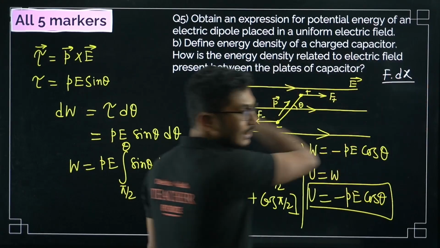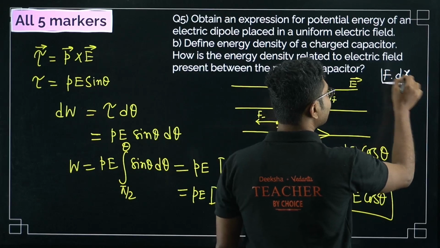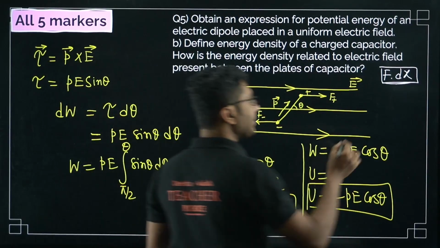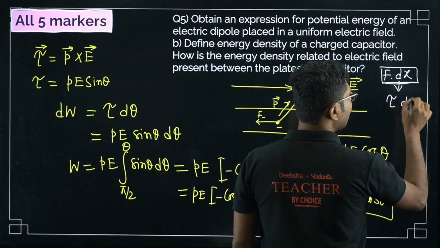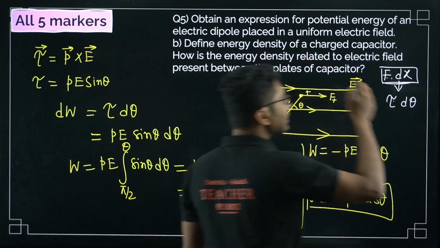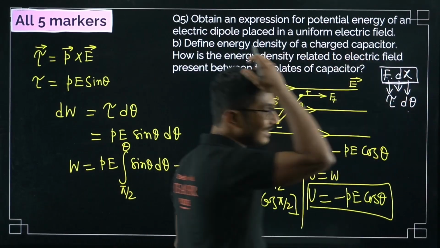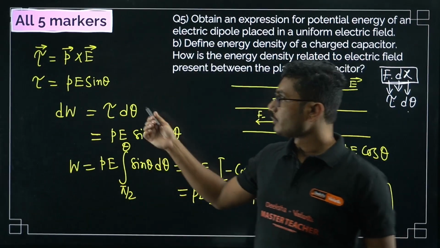We did the same thing in the previous derivation as well: work done is F into dx. That is for linear motion. For rotational motion, the same thing can be written as tau into d theta. Tau is the equivalent of force in rotational motion, and d theta is the equivalent of displacement. So they are all linked: F dx becomes tau d theta in rotational motion. So this is the work done.